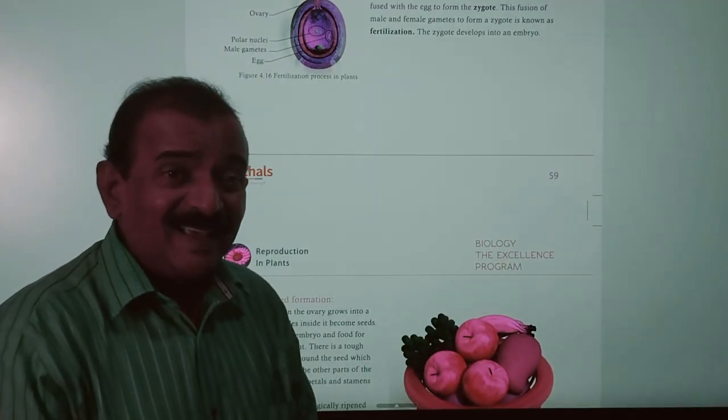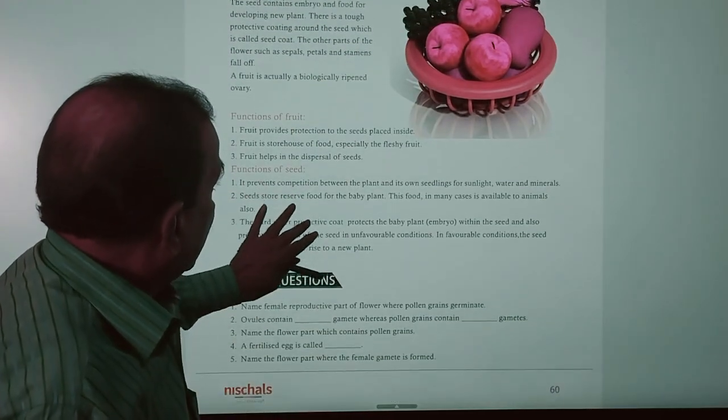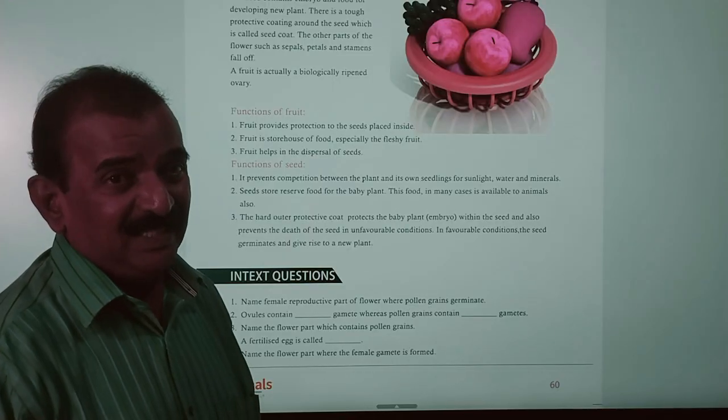After fertilization, the ovary develops into fruit, and the remaining parts of the flower, like the calyx, corolla, and style, fall off or drop, and finally you see the fruit attached to the plant. In the fruits, seeds are there. We also discuss the functions of fruit and the functions of seeds.